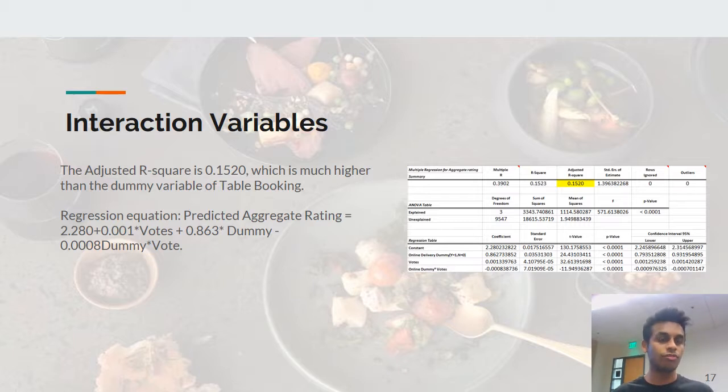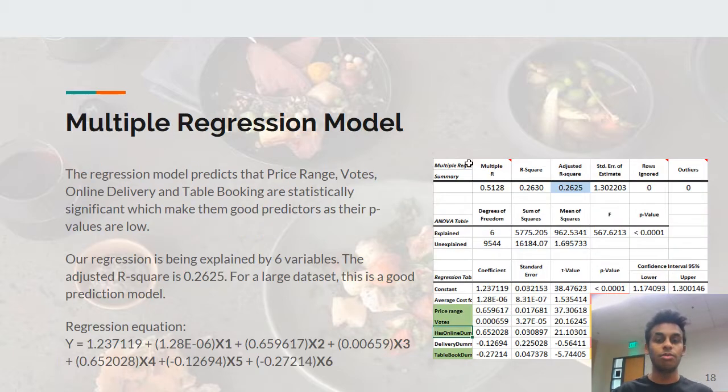So one of my other teammates now will be explaining the stepwise regression, which is also going to be including more variables. But before we get into that, I just want to explain the multiple regression model. So this is the main part of our regression, of our predictive analysis which we've done.